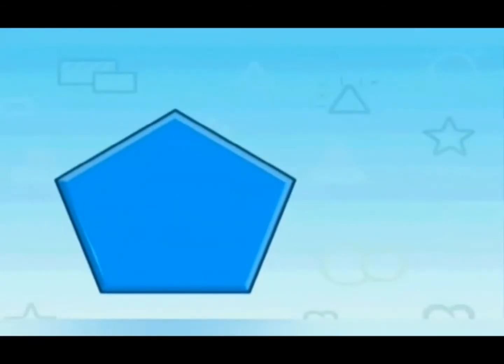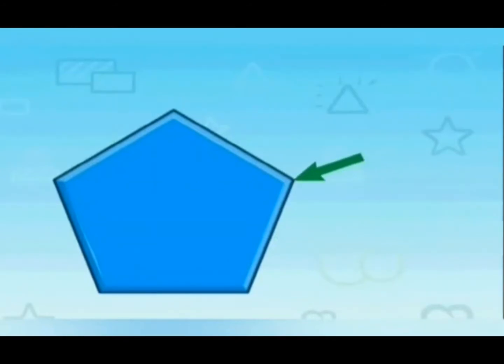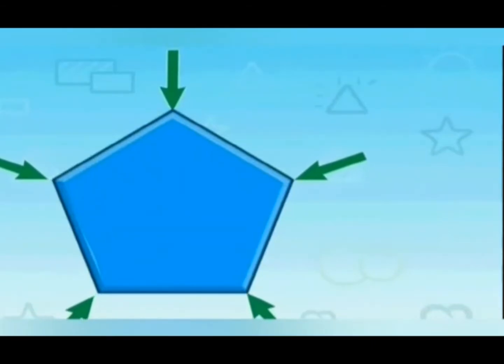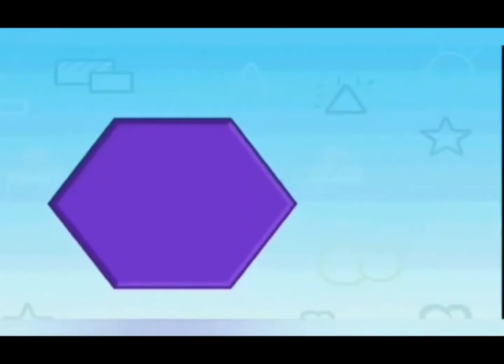The next shape, look at the shape. What shape is this? Yes, pentagon. It has 5 sides. 1, 2, 3, 4 and 5. Let's count its corners. Come on, children. 1, 2, 3, 4, 5. So pentagon has 5 corners. What is the spelling of pentagon? Pentagon.